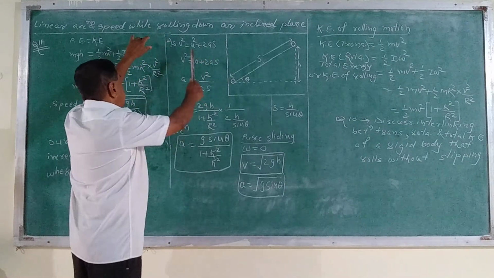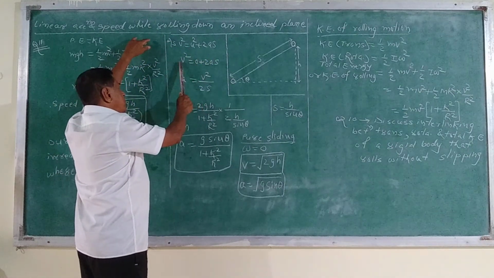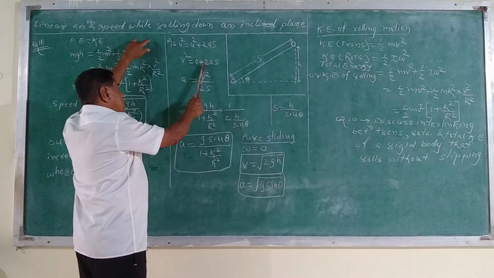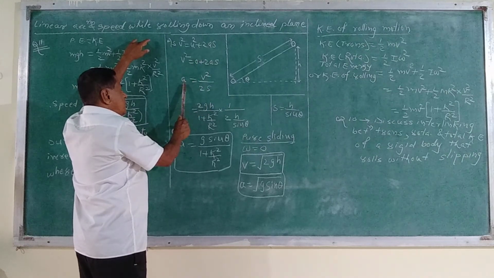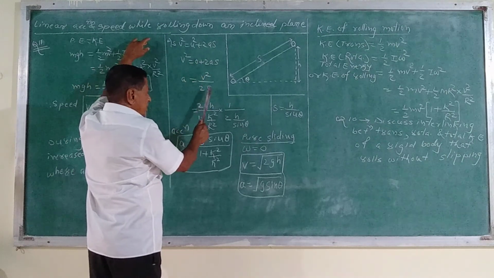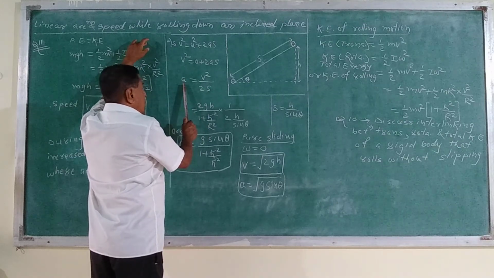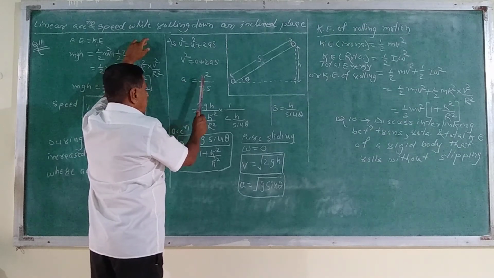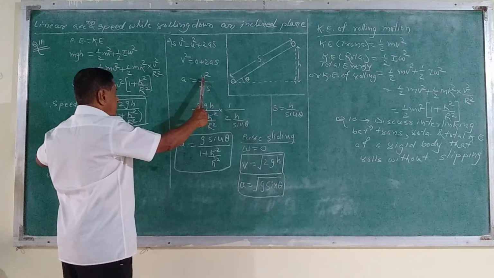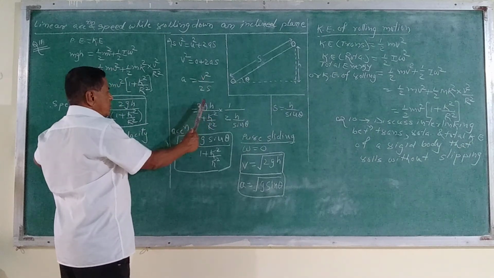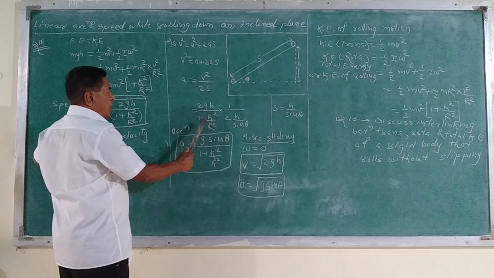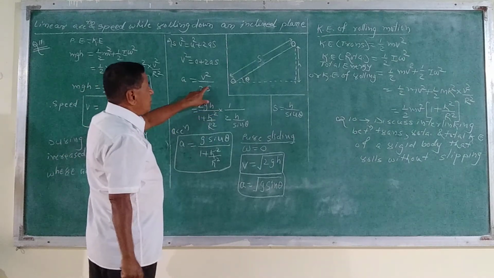The initial velocity is equal to 0. V square is equal to 0 plus 2as. Therefore, a is equal to v square upon twice s. We want the acceleration, v square upon twice s. V square, that is the square of this one, that is 2gh upon 1 plus k square upon r square, into 2 into s. We want s.